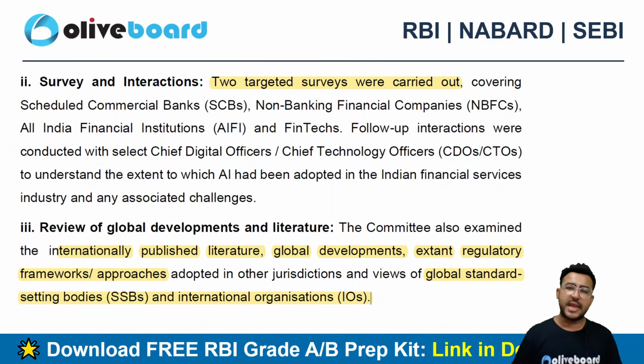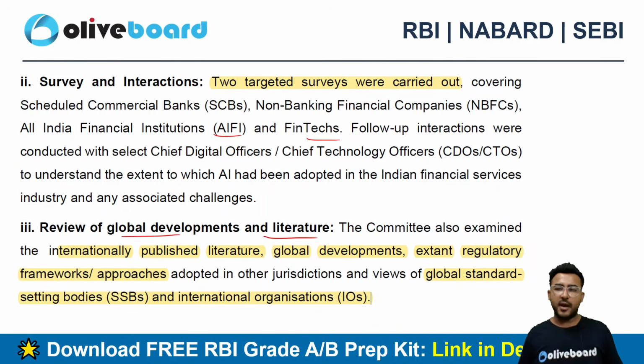Next one is survey and interaction. So they targeted 2 surveys. They carried out 2 targeted surveys covering all the scheduled commercial banks, NBFCs, AIFIs, and fintech companies. They also did a review of global developments in literature.